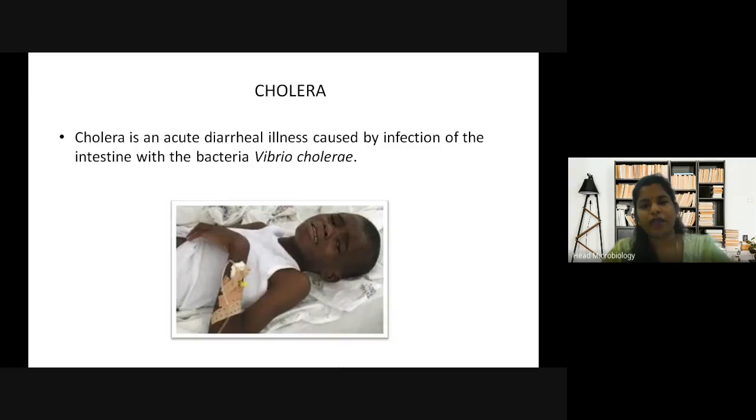Okay. And which organism? Cholera is caused by Vibrio cholerae. You have heard about Vibrio cholerae. All of you have heard. You all are in second year now. You are all aware of Vibrio cholerae. So Vibrio cholerae is the infectious bacteria which causes cholera. Okay. And the shape of Vibrio.